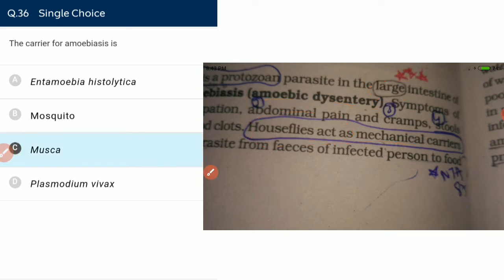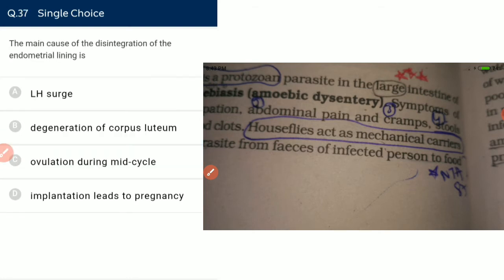and class Insecta. The main cause for the disintegration of endometrial lining is LH. No, LH is responsible for ovulation, not for disintegration of endometrial lining. Degeneration of corpus luteum, yes. The degeneration of corpus luteum leads to the lowering of progesterone level in the blood, and if the progesterone level goes down, then the endometrial lining will shed, because progesterone is responsible for maintaining the endometrium.